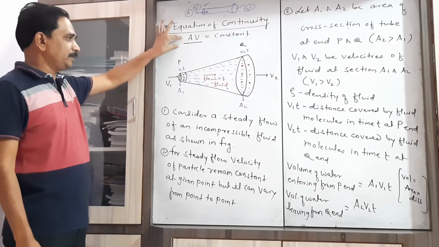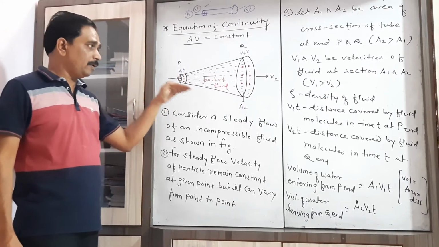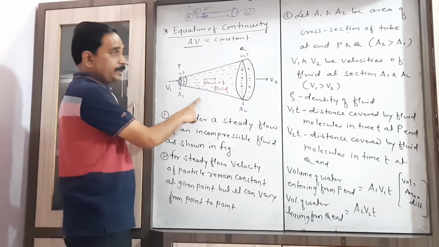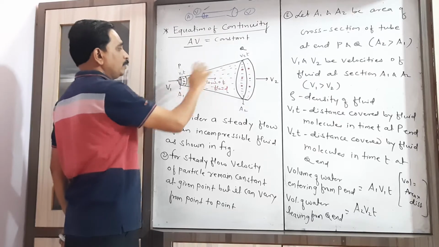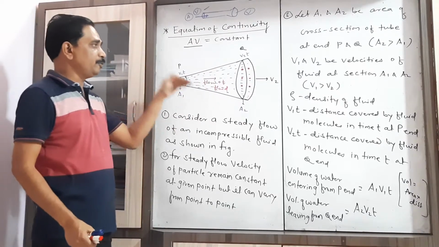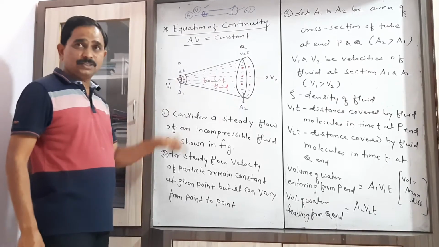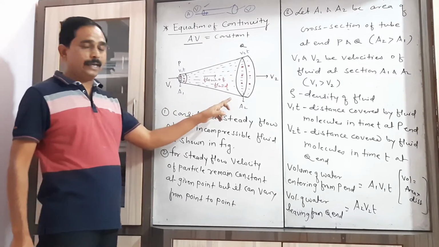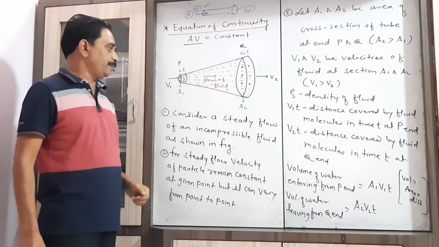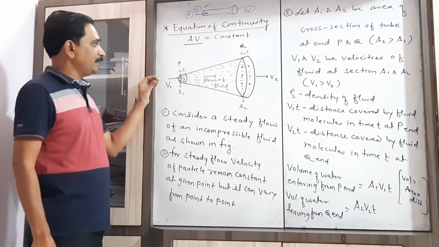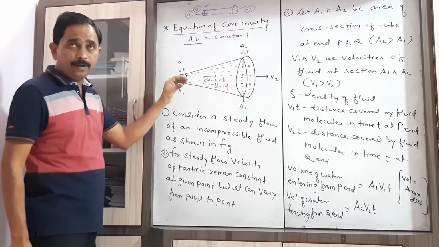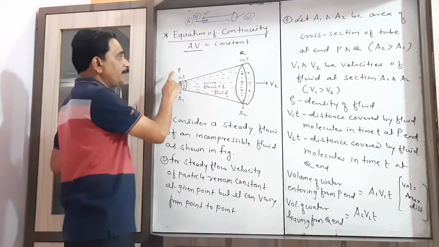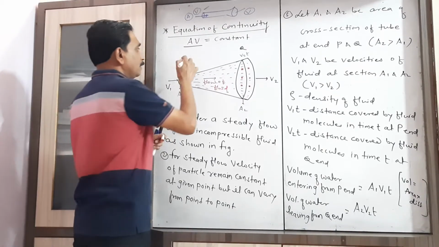Now in order to show this, let us consider one pipe or tube whose both ends are open. I draw a diagram here, where P and Q are the two ends of that tube. These two ends are such that the area of cross section of end P is smaller than the area of cross section of end Q. Now we are considering the flow of an incompressible fluid, when this fluid flows from end P to end Q.